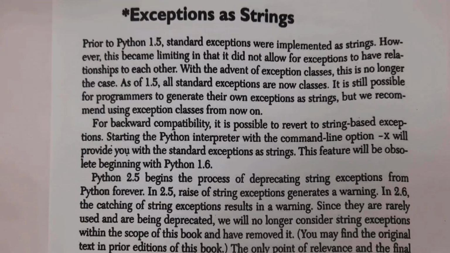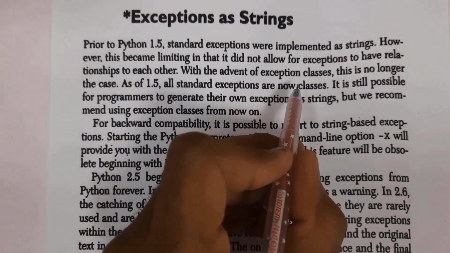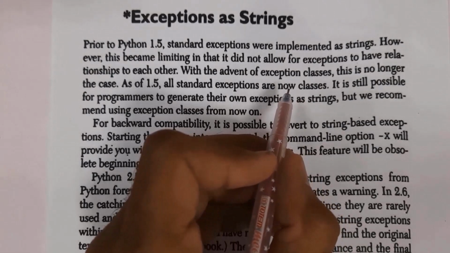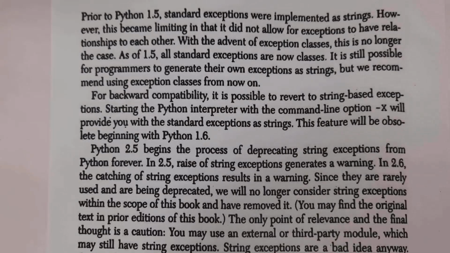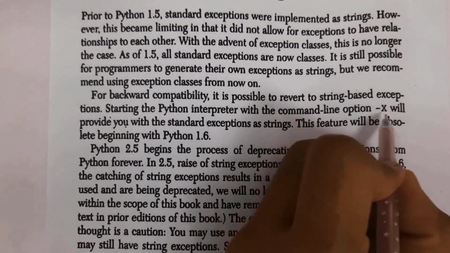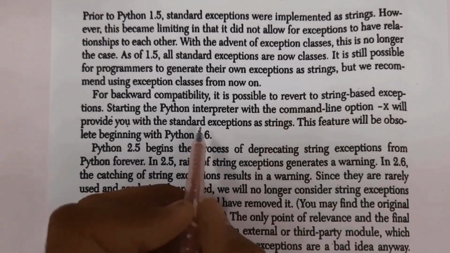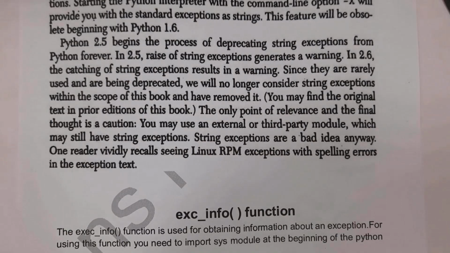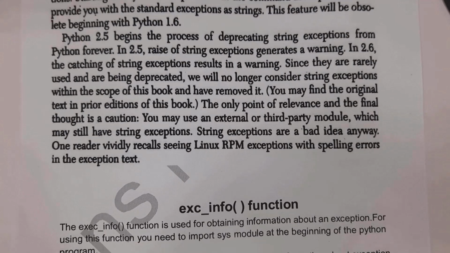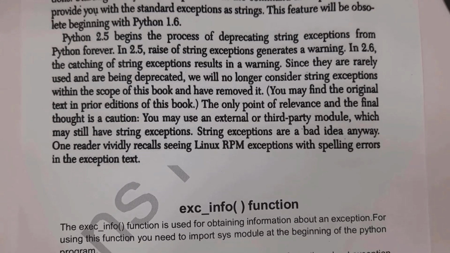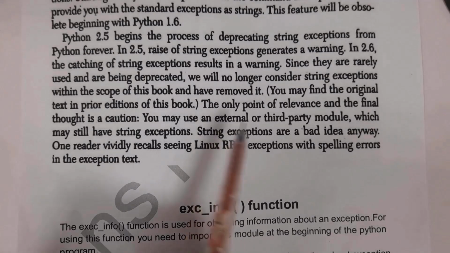So in order to overcome this problem, from Python version 1.5 they introduced exception classes in order to create our own exceptions. By using exception classes, we can create our own exceptions. From Python version 1.6, if you want to create any string exceptions, just after starting Python you need to type the command -x. This -x command will provide standard exceptions as strings. And when Python version 2.5 began, they removed string exceptions completely. From Python version 2.5, users cannot create any string exceptions, because there is no relationship between strings and exceptions. So these string exceptions are a bad idea.